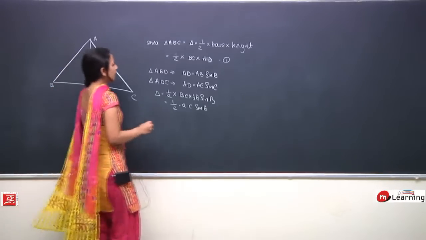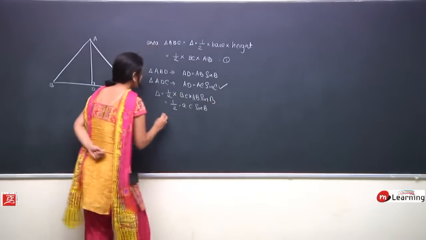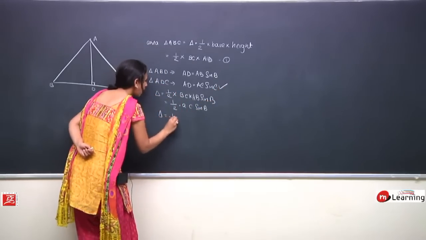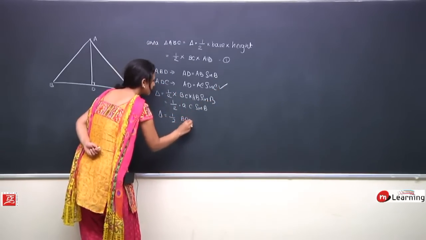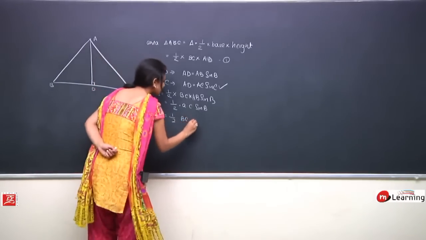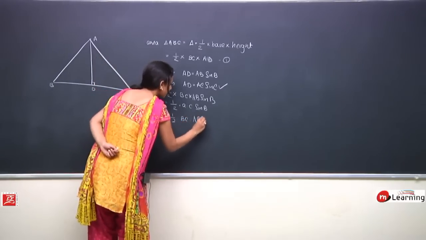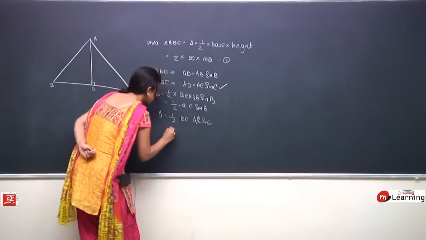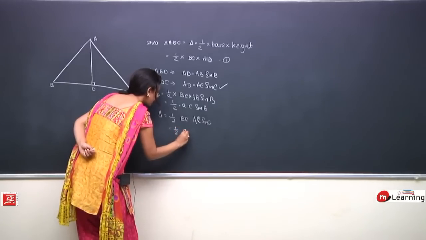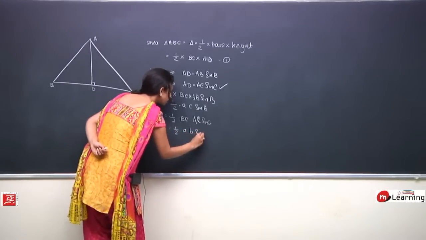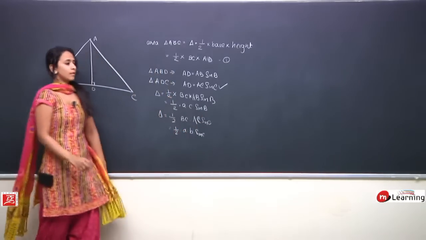Perfect. Now instead if I use this value, I will get delta as half BC into AC sine C, which is equal to half A into B into sine C. Very true.